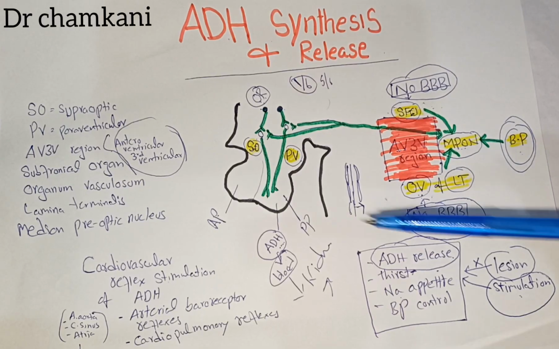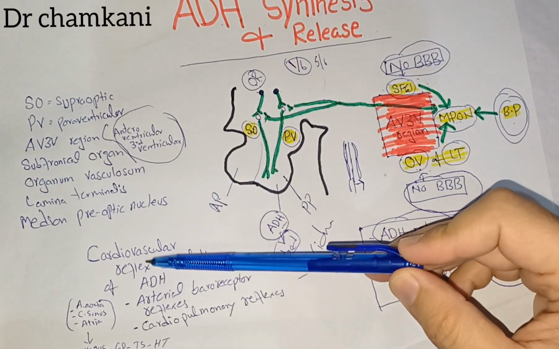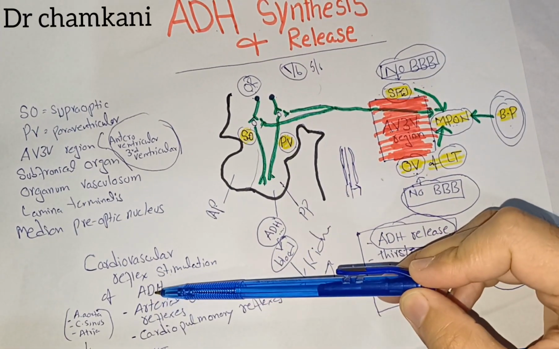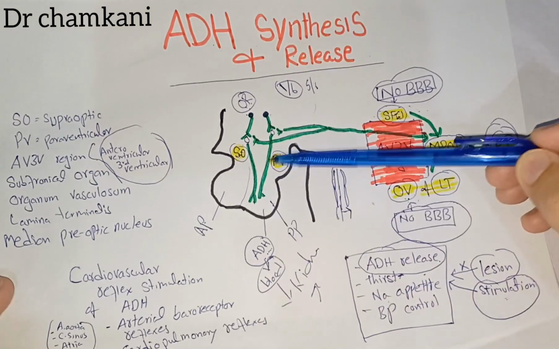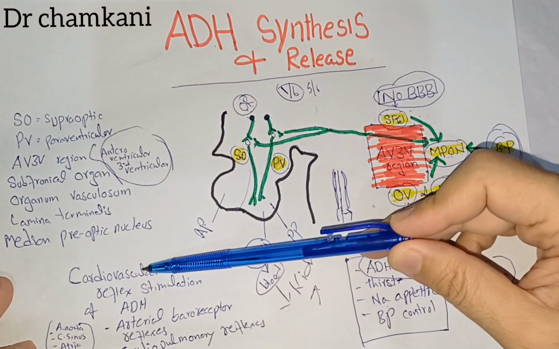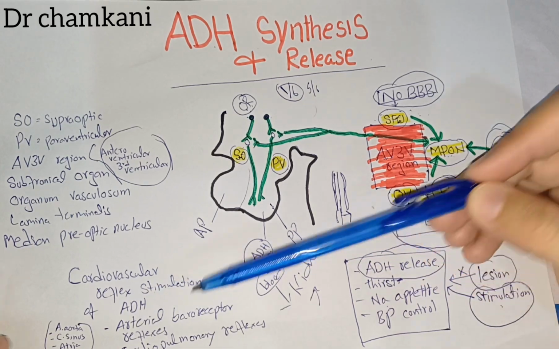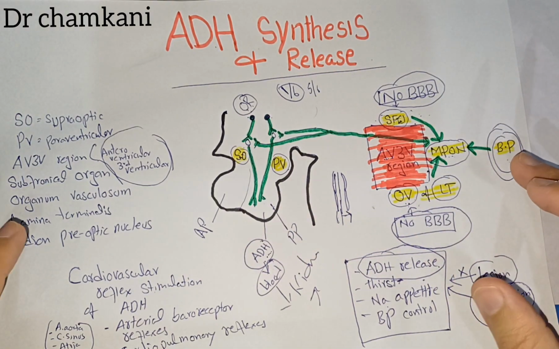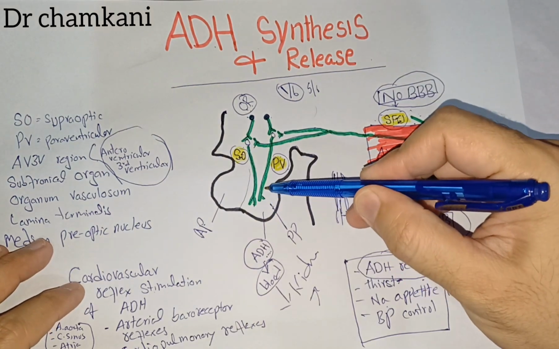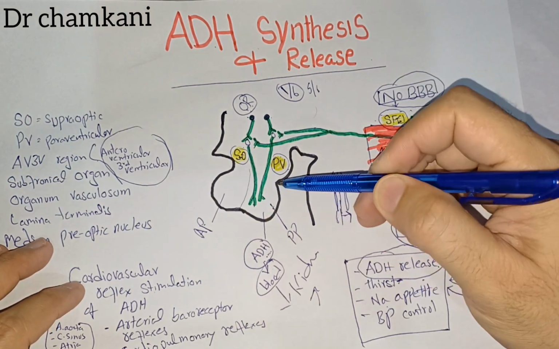Today in this lecture we will discuss the role of cardiovascular reflex stimulation in the release of ADH, antidiuretic hormone, from the posterior pituitary. In our last few lectures we have discussed in detail the release of antidiuretic hormone from the posterior pituitary gland,